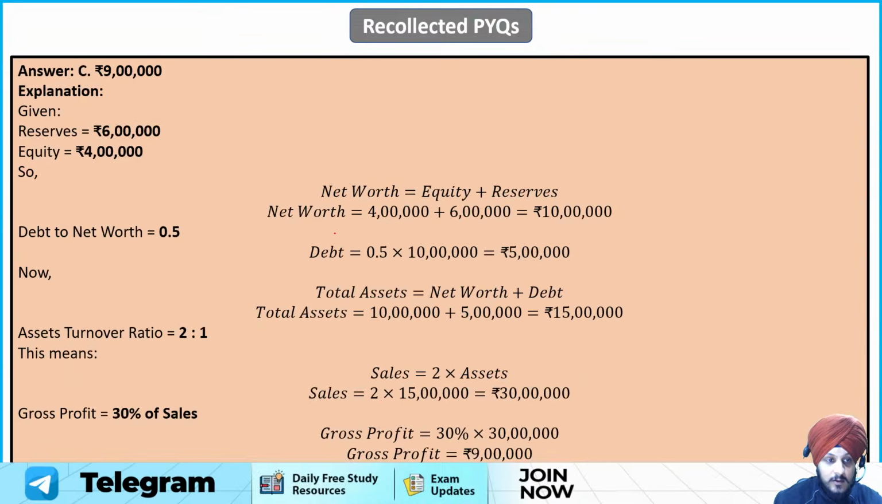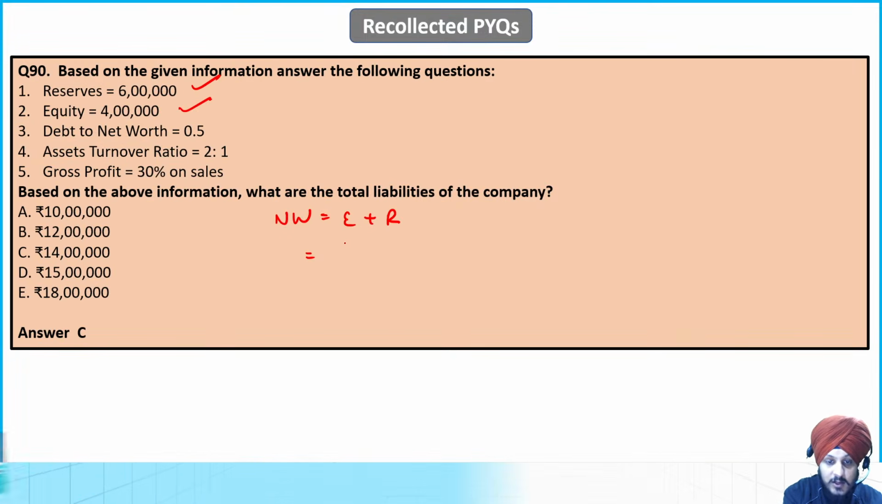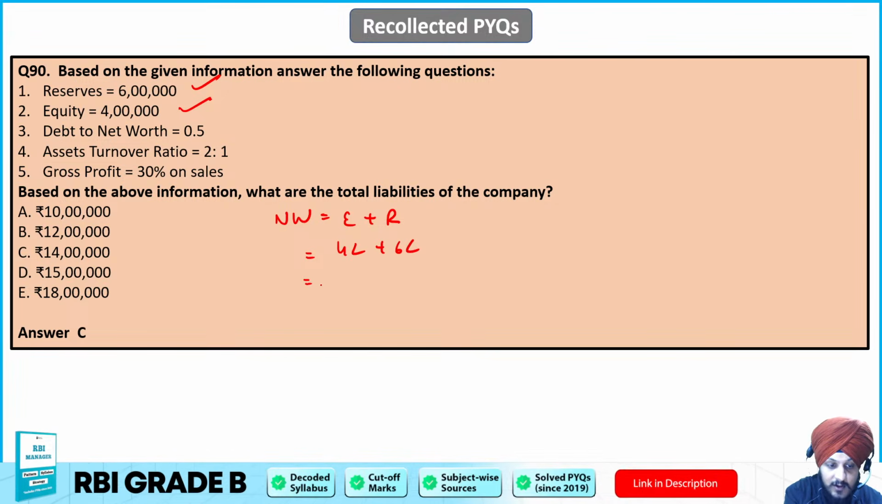Wait a second. Yes, here also it was 4 lakh only. Fine. So equity is going to be 4 lakh and reserve हो गया हमारे 6 lakh. So net worth यहाँ क्या हो जाएगा? यहाँ पे 10 lakh हो जाएगा. Right? It is going to be 10 lakh.